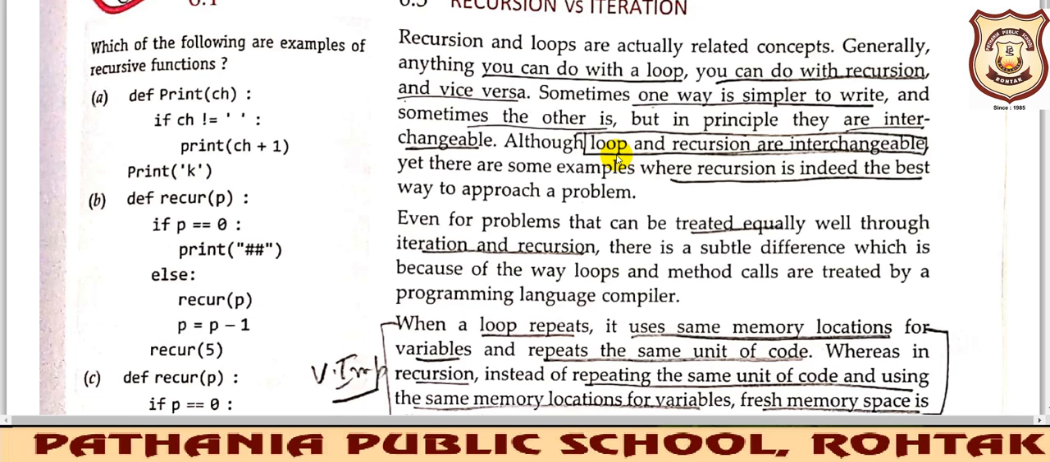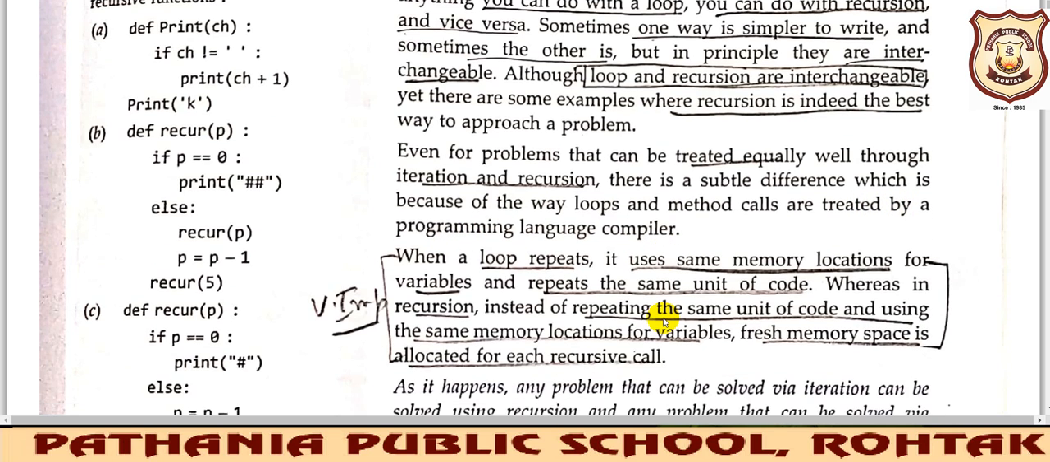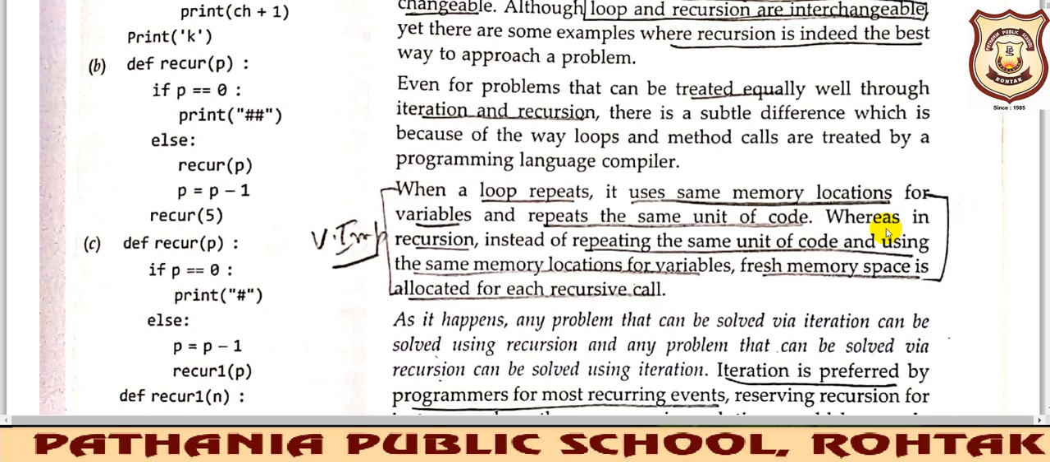Sometimes it may not affect the performance of the program, or sometimes it may affect. So you have to see which is suiting best. Even for the problems that can be treated equally well through iteration and recursion, there is a subtle difference, which is because of the way loops and method calls are treated by a programming language compiler. What is the difference? Let us know. This paragraph is very important.